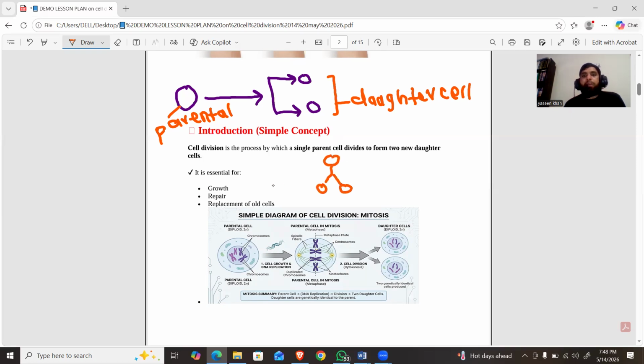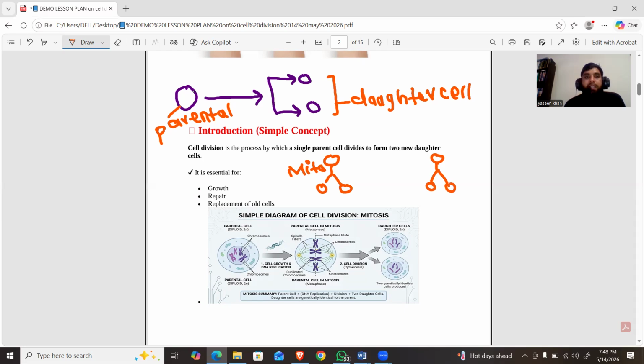It produces two daughter cells. So this type of division is called mitosis. And the other type of cell division which occurs in our body is called meiosis.